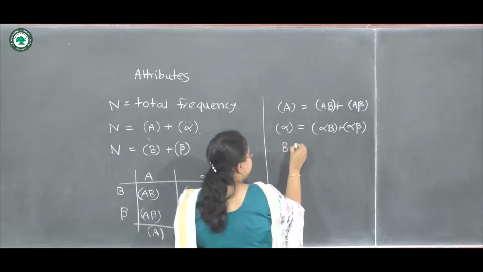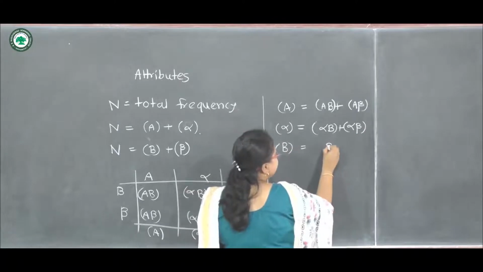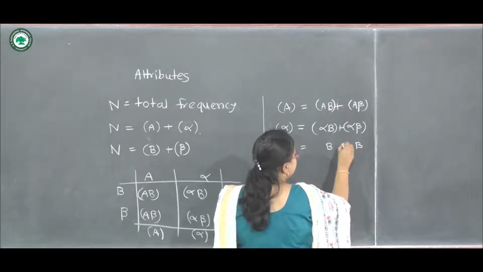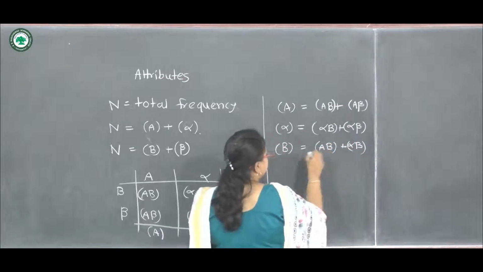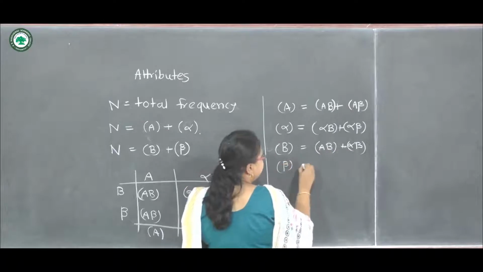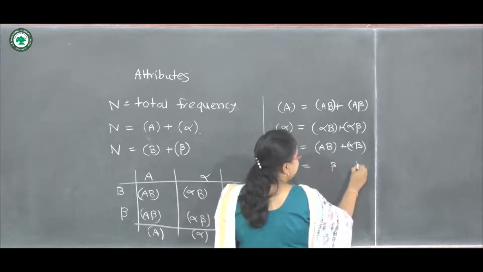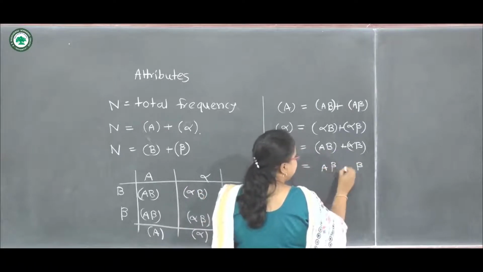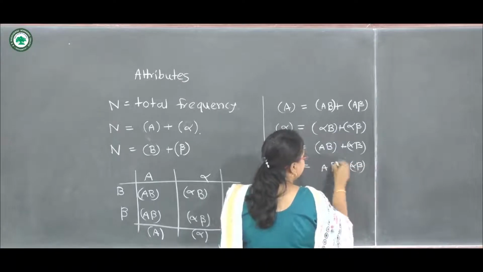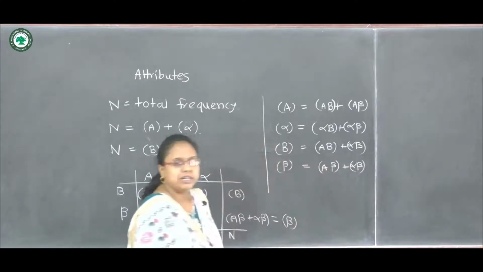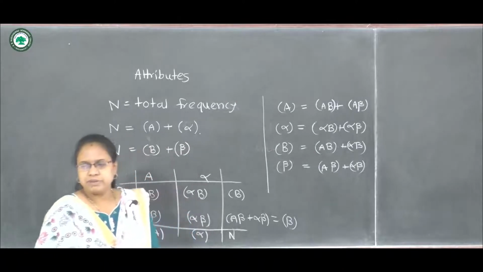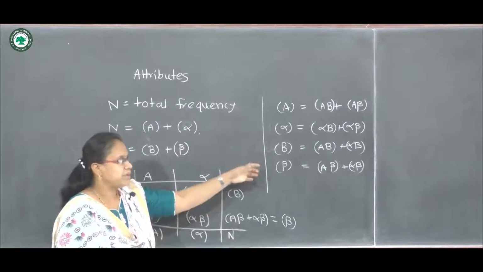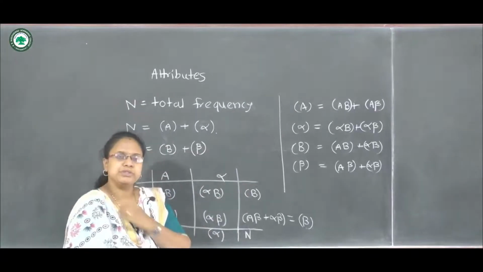Further, B equals, write down B here, we can change A and alpha here. Then for beta we can write A beta plus alpha beta. So these are the relations between the frequencies of two attributes.